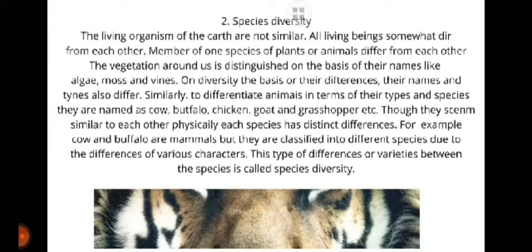Similarly, to differentiate animals in terms of their types and species, they are named as cow, buffalo, chicken, goat and grasshopper, etc. Though they seem similar to each other physically, each species has distinct differences.